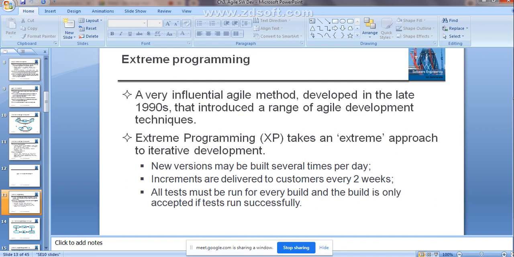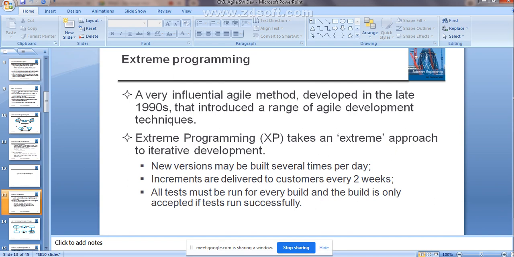One of the techniques used for this is extreme programming. New versions may be built several times per day, and increments are delivered to the customer every 2 weeks.